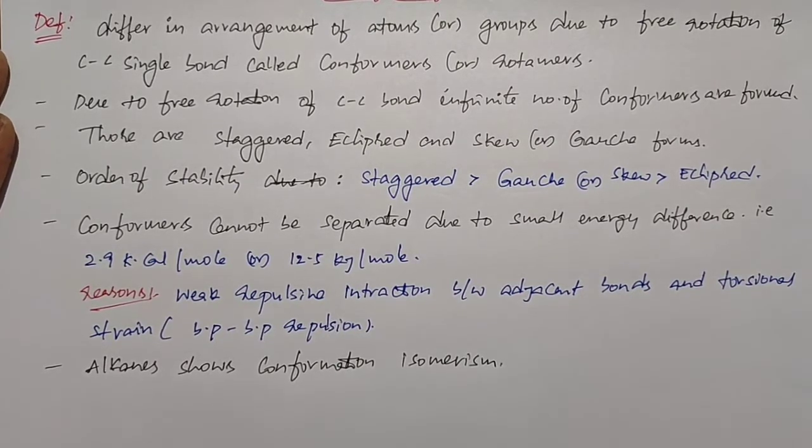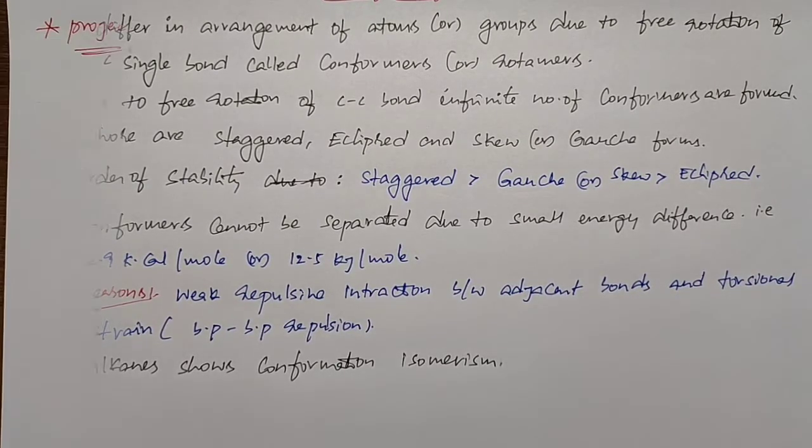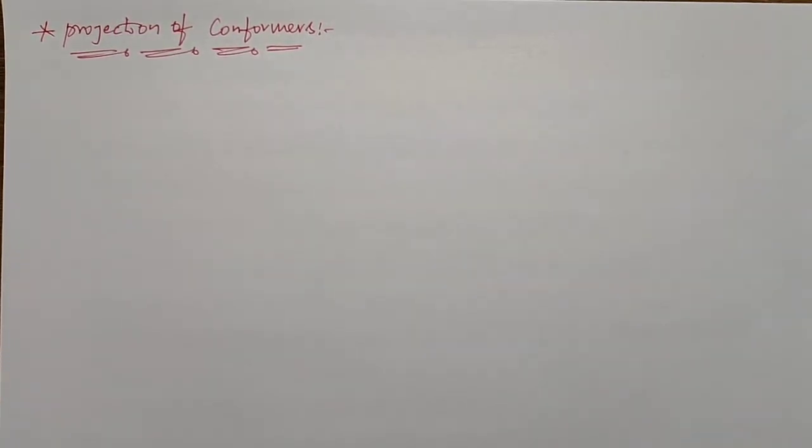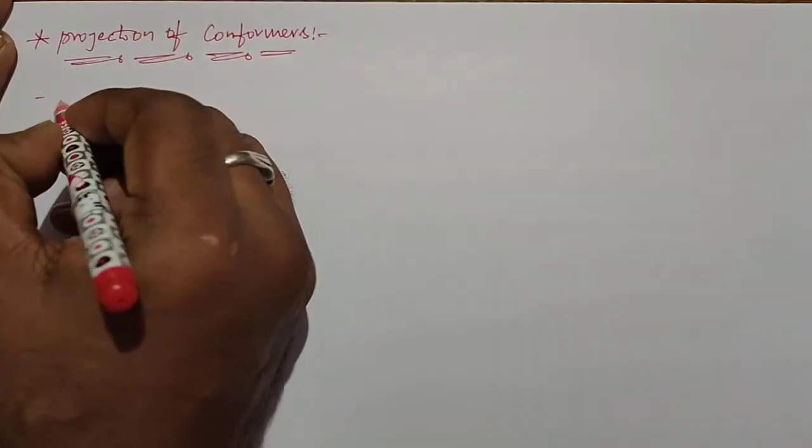Next is projection of conformers. Conformational isomers can be shown by two types of projections: one is Newman's projection and the other is Sawhorse projection. First we see Newman's projection.